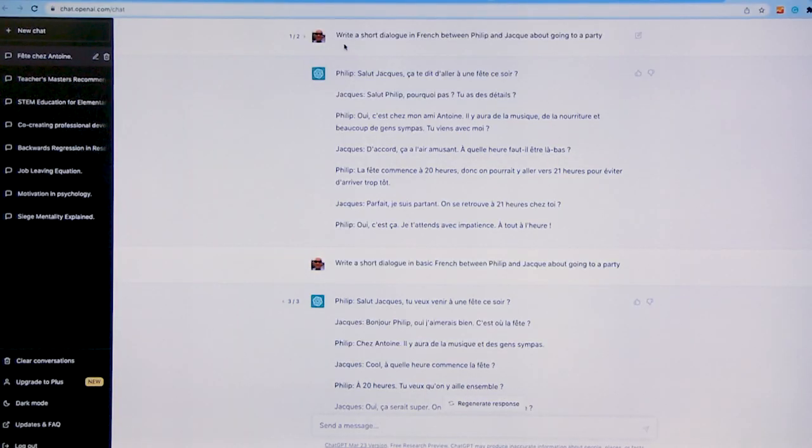And I love that idea because you have to know what you're doing. And also you have to assume that if it's publicly available and it can do homework for kids, at least some of our students might want to use it. So knowing what it can and can't do is really helpful. And that's exactly what I did. I just said, write a short dialogue in French between Philippe and Jacques about going to a party. And you can see it generated a short dialogue very, very quickly.